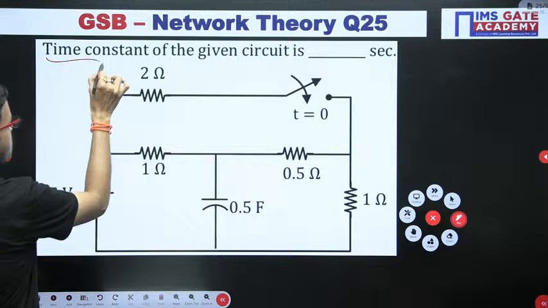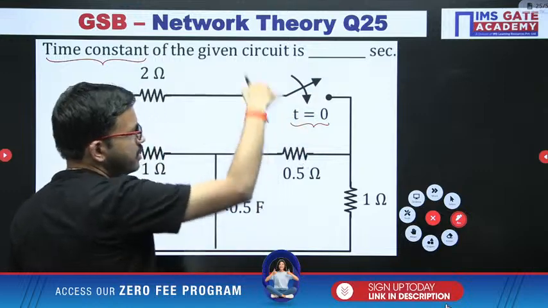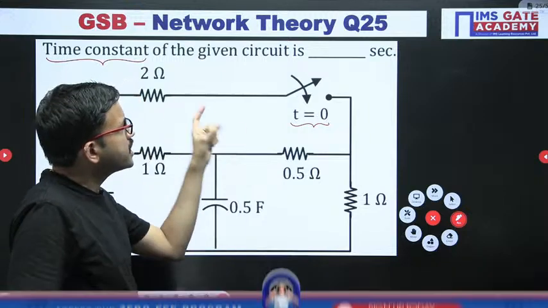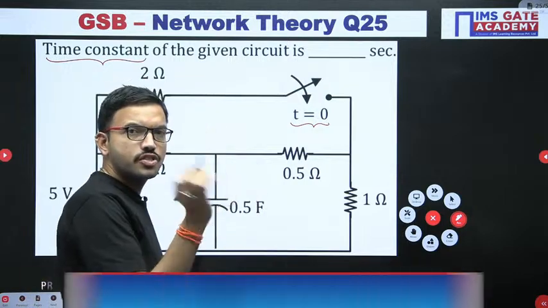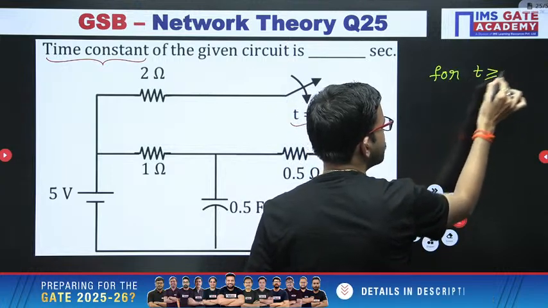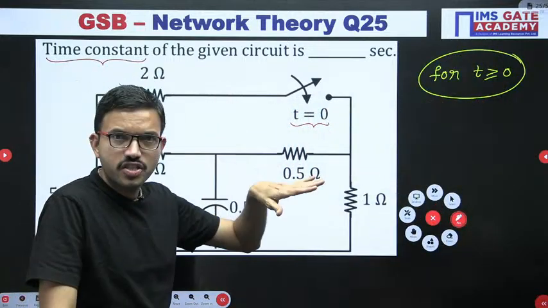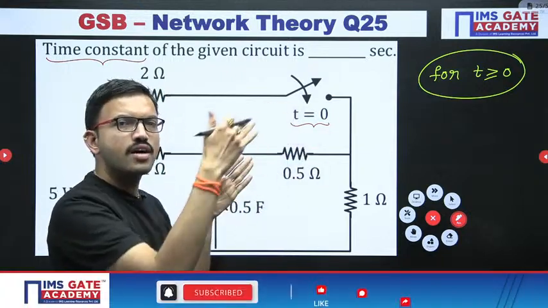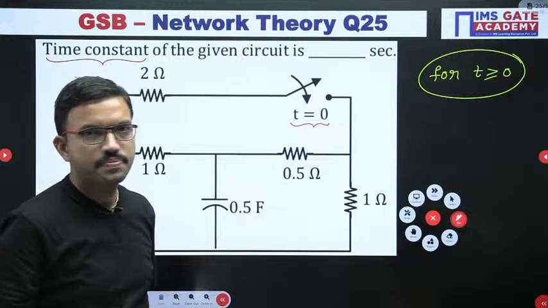Here also you are supposed to find the time constant of the given circuit. Here at t equal to 0 instant we are closing the switch. Whenever the question doesn't specify for what case you have to find the time constant, by default it is for t greater than or equal to 0, unless the question specifies t less than 0. From t equal to 0 onwards up to infinity, for the overall circuit after the switching action, you have to find the time constant. All of you give it a try.